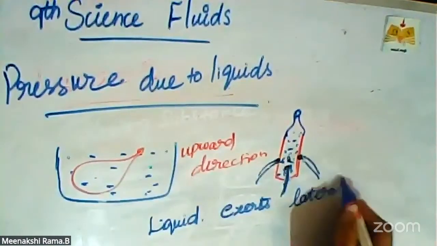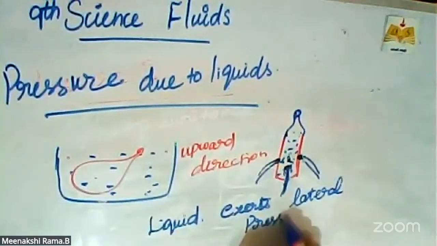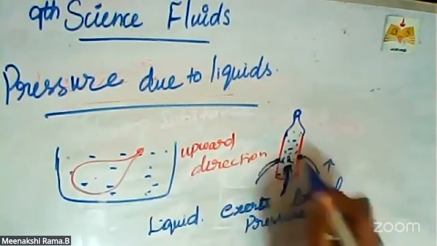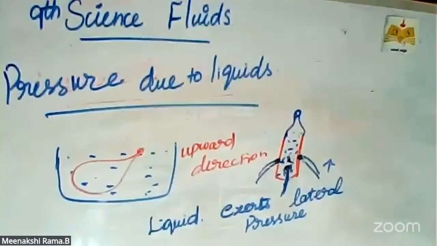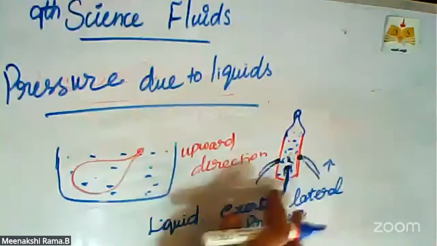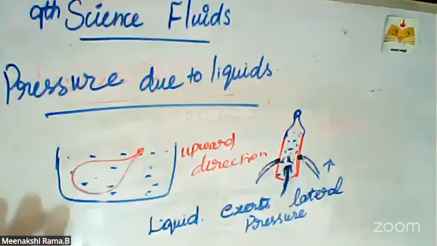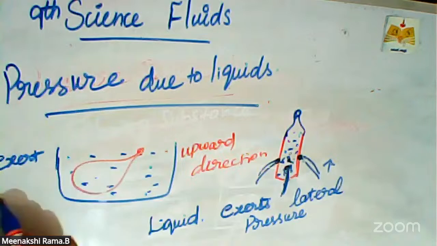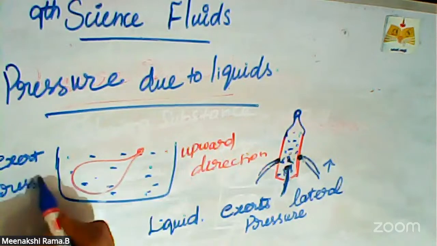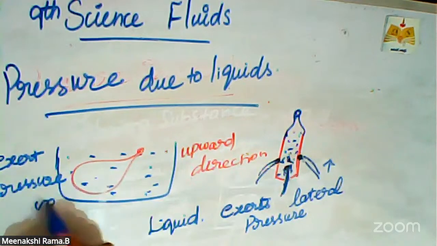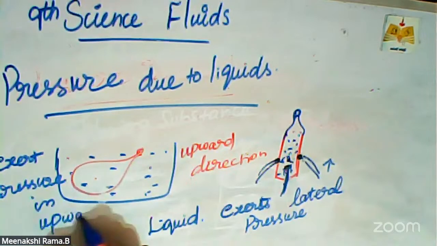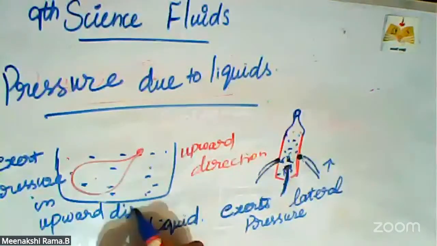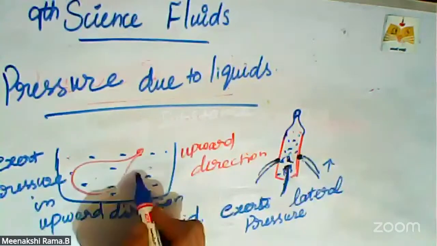Liquid exerts lateral pressure on the walls of the container. So this concept is proved by this example. Now, in this experiment, we explain that liquids exert pressure in the upward direction.